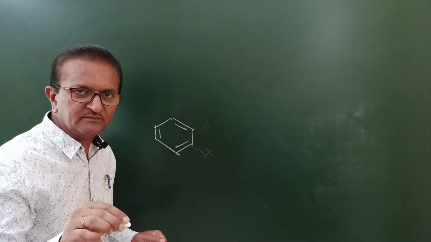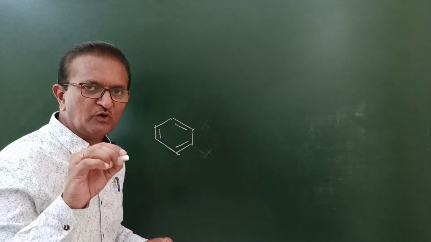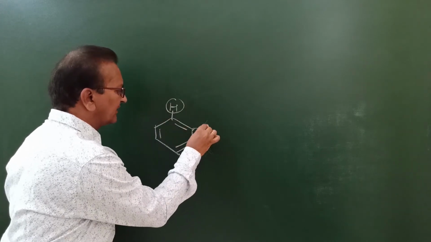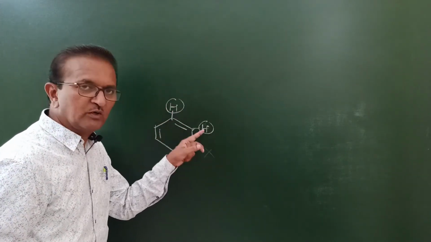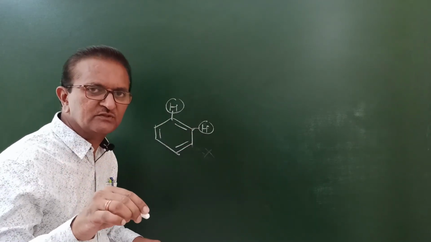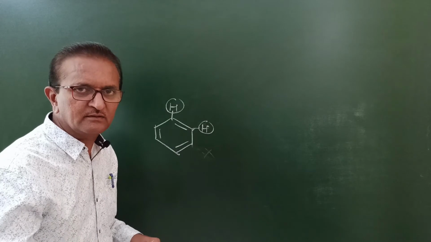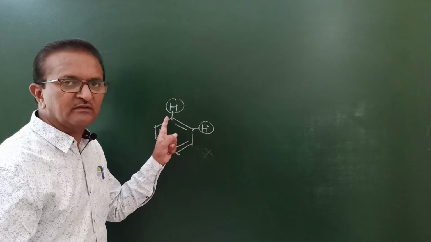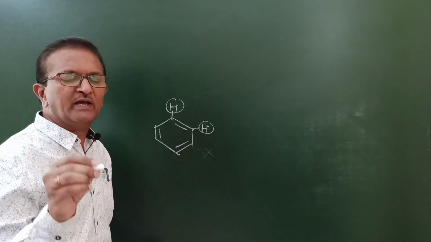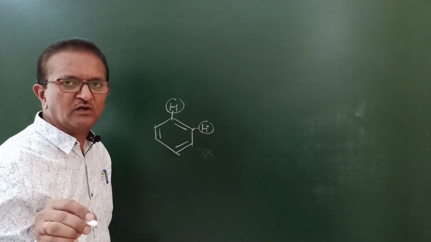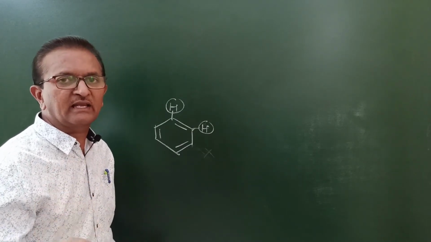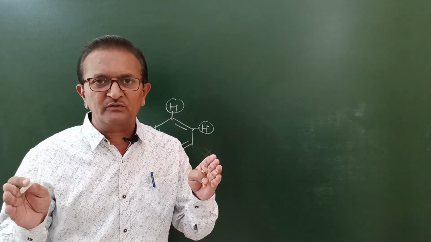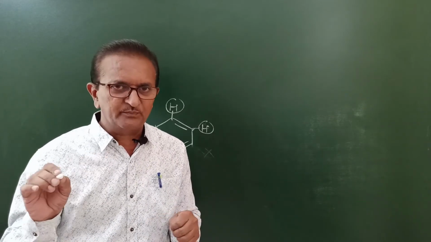Now, what is the next definition? The compounds formed by replacement of one or more hydrogen atom or atoms of benzene ring or aromatic ring or aromatic nucleus by corresponding, that means equal, number of halogen atom or atoms are called haloarenes or aryl halides. This is one more definition. Now what is next? Classification of haloarenes. Very simple.